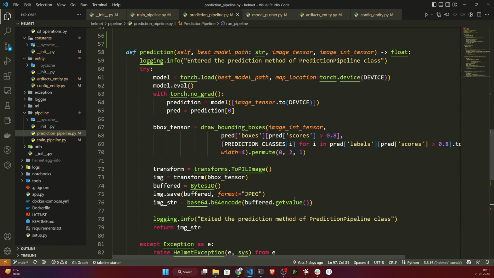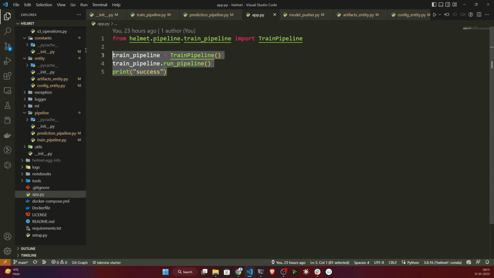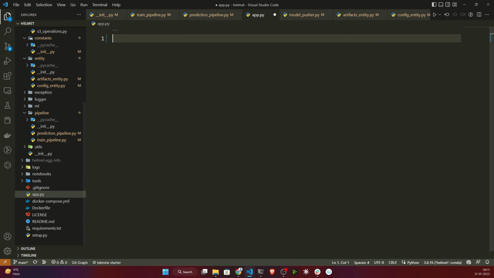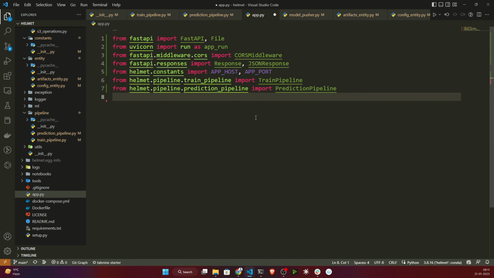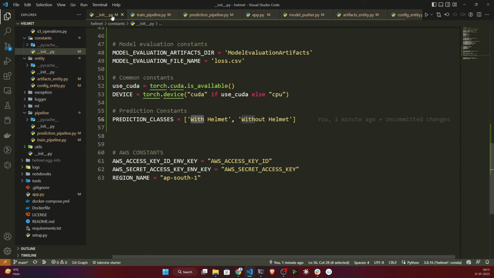Now we have to integrate this training pipeline and prediction pipeline in just one place. For this, I will open this app.py. Here let's remove these things. First of all, let's import some of the libraries. Here I just need to mention my app host and app port. For this I need to open our constant. So here I will mention my app host and app port.